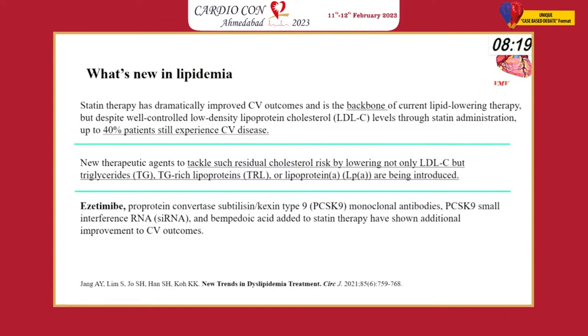Statins have become the hallmark of therapy in all cardiovascular diseases, dyslipidemia, ischemia, ASCVD. But in spite of adequate doses, 40% of the patients still experience cardiovascular disease. Newer therapeutic agents to tackle such residual cholesterol risk target not only LDL-C, but even TG and triglyceride-rich lipoproteins. That is what we are talking of, ApoB, which is an indirect measure of small dense LDL. Lp(a) are being introduced, and these are the various drugs.